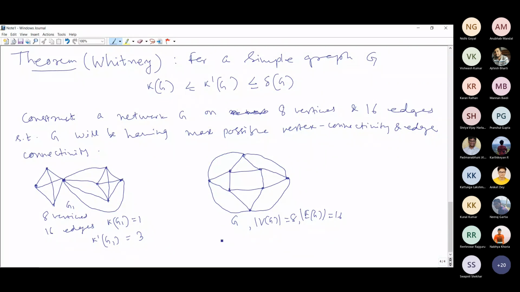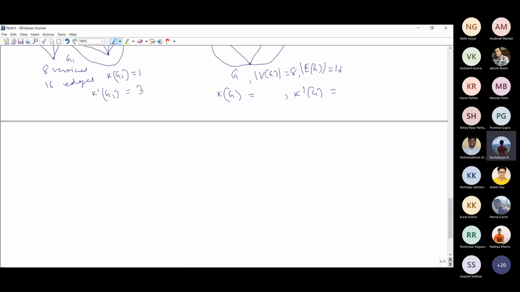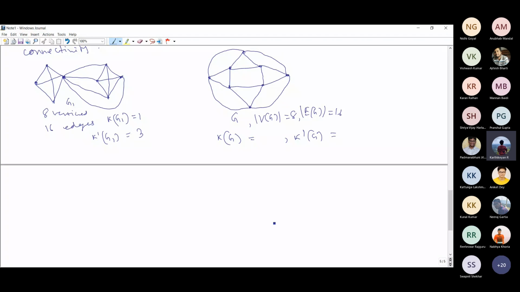And what about its vertex connectivity and edge connectivity? Tell me, for this graph, what are kappa G and kappa prime G? Determine and then tell me. Edge connectivity is 4. Actually, here both the edge connectivity and vertex connectivity will be 4.